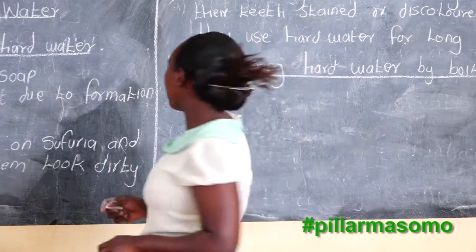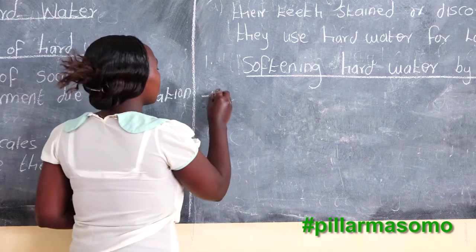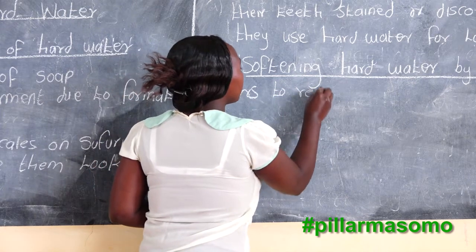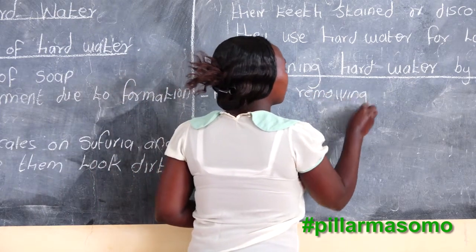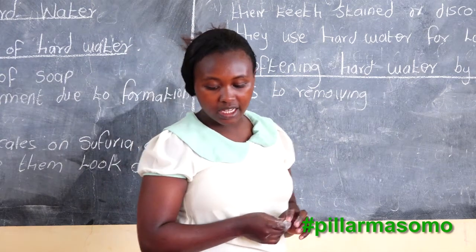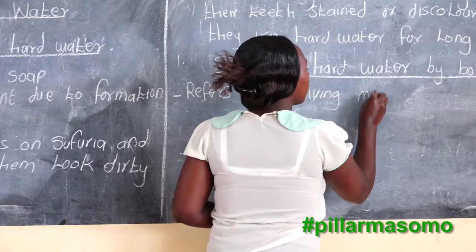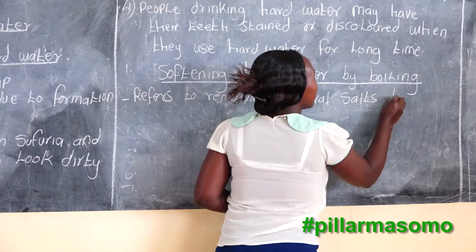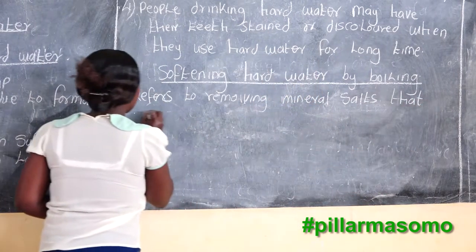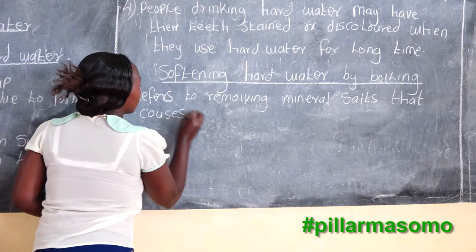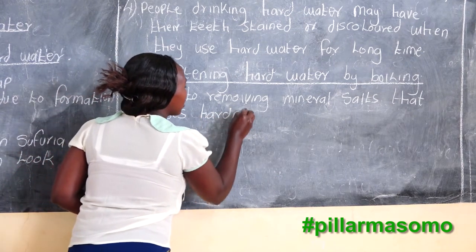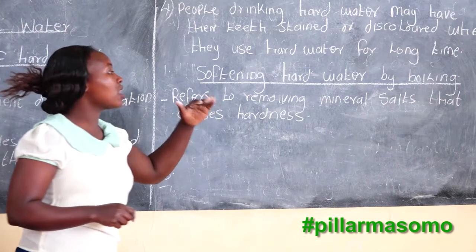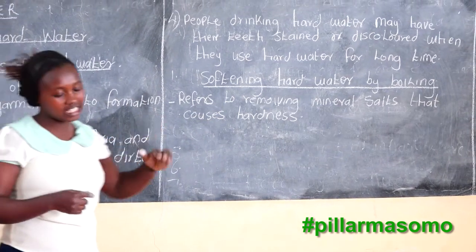So, what is softening hard water? It refers to removing the mineral salt that causes the hardness.